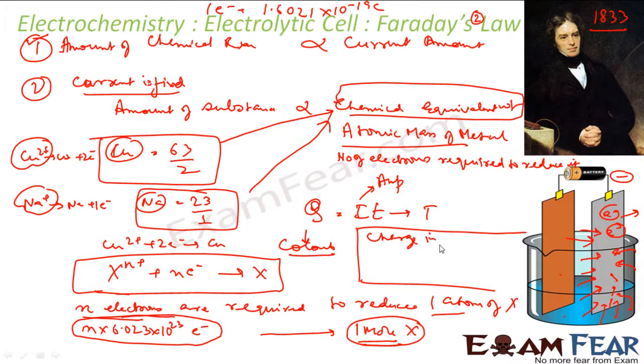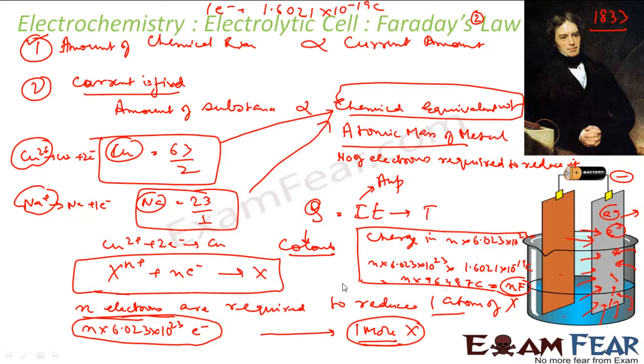Charge in n into 6.023 into 10 to the power 23 electrons is nothing but n into 6.023 into 10 to the power 23 into the charge of 1 electron, that is 1.6021 into 10 to the power minus 19 coulomb. We saw this comes out to be n into 96487 coulomb. And this 96487 coulomb is nothing but 1 Faraday. So this is nothing but n Faraday. So this we have seen, right? 96487 coulomb is 1 Faraday.